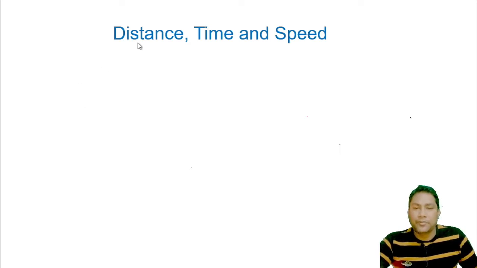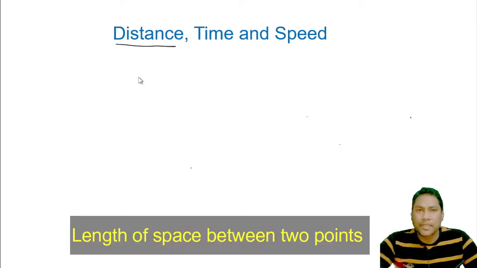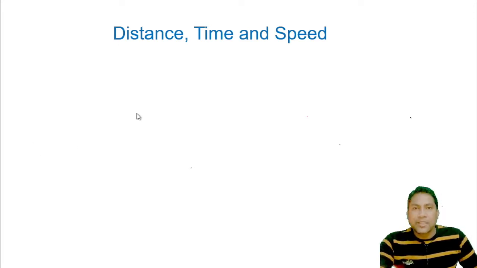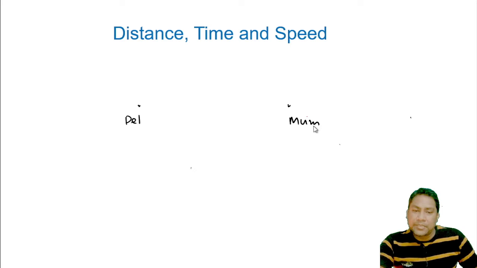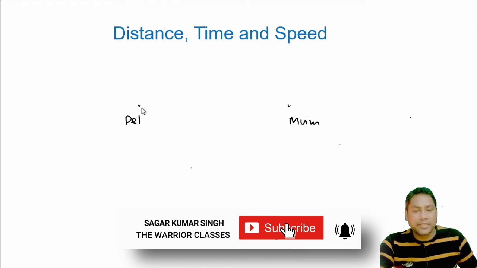So friends, what is distance? Distance is the length of space between 2 points. For understanding, let us take 2 points, one here and another here. This is Delhi and this is Mumbai. We can travel by any means, let it be by aircraft, train or taxi or anything.